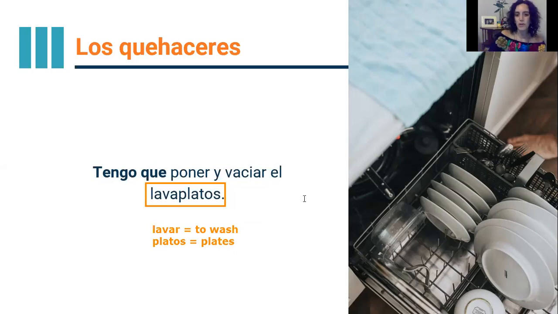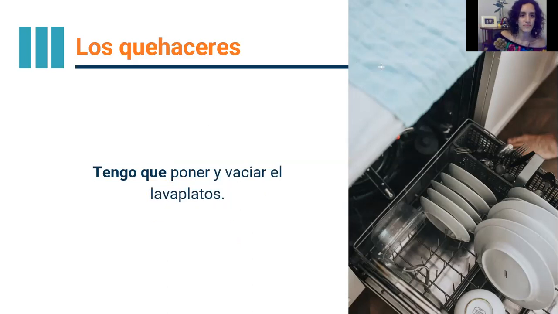So, tengo que poner y vaciar el lavaplatos. What does that mean? So looking now at tengo que, we know that tengo is a form of the verb tener, right? But what is it expressing here with the que? Tengo que. Think about that. So we have poner, which is to put, and vaciar, which is to empty. So those are two things that we do with the dishwasher, right? So what is that tengo que expressing? Think about that. Okay.